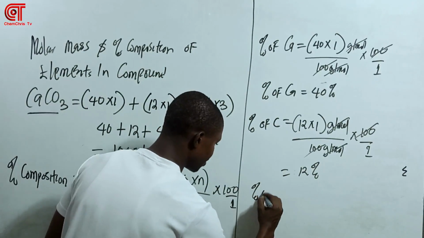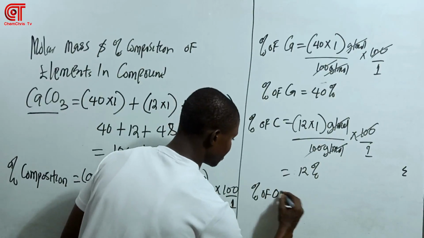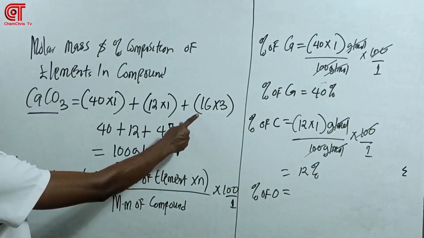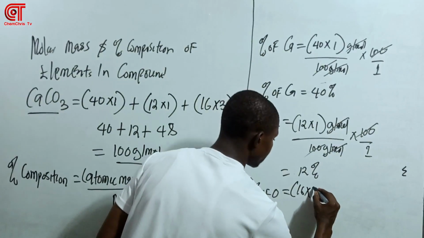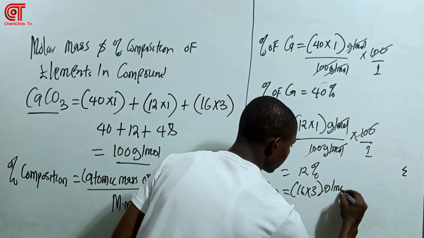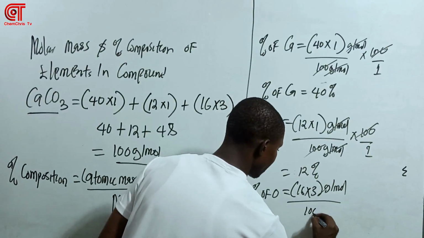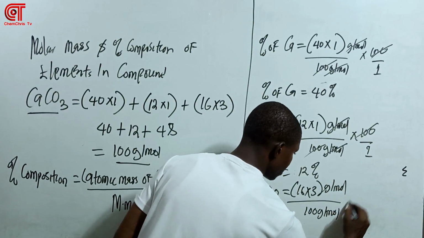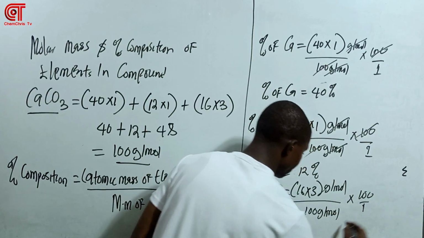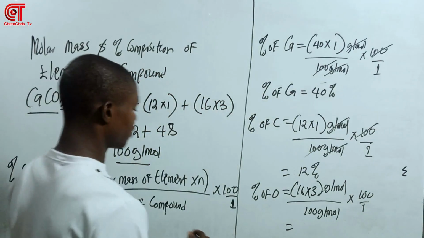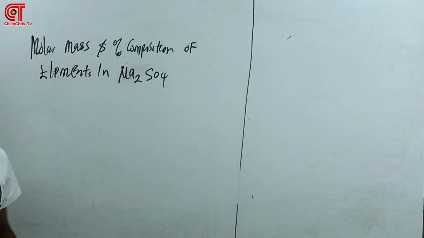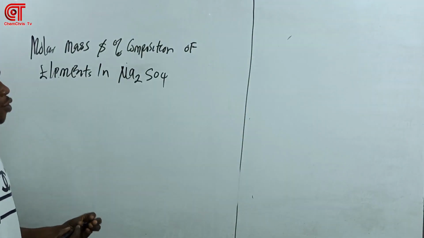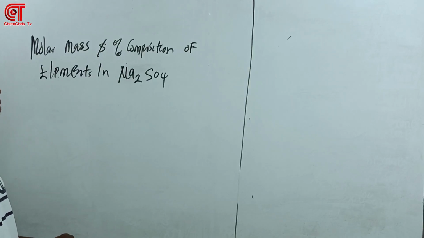Essentially, the percentage of oxygen is going to be 16 times 3 gram per mole over 100 gram per mole times 100. So everything gives me 48 percent. Here we have the molar mass of the compound and the percentage composition of each of the elements in that compound.